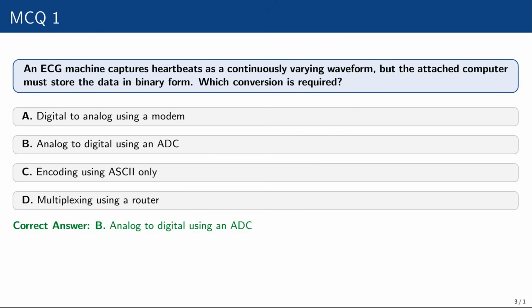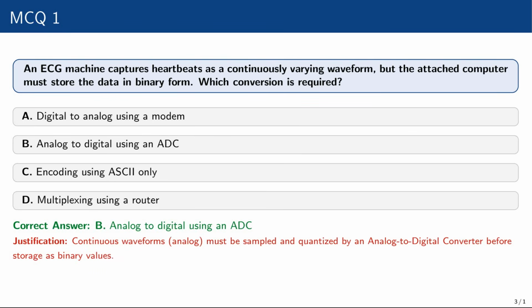The correct option is B, analog to digital using an ADC, because the continuous waveform, that is analog form, must be sampled and quantized by an analog to digital converter before storage as binary values.